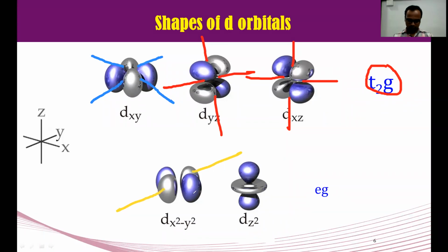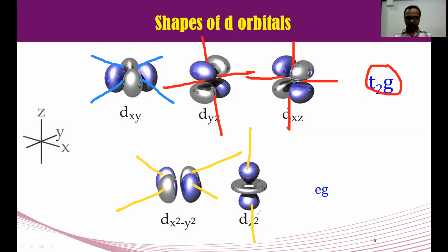These are the axes. Now see carefully. It is the x-axis and y-axis. See what happens. The lobes of these axes arise on the axis. See the axis and their lobes. The lobes are present on the axis.